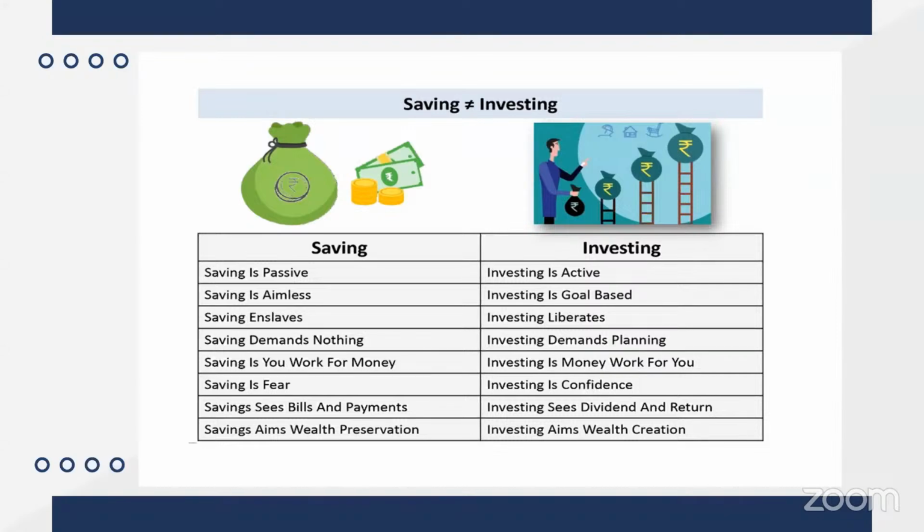When you invest, you are one of the shareholders of the company. So you have all rights to attend their board meetings, online or offline. They will be calling you for meetings. Anything they want to discuss, they have to call you because you are one of the investors in the company. So that is the power of investing.